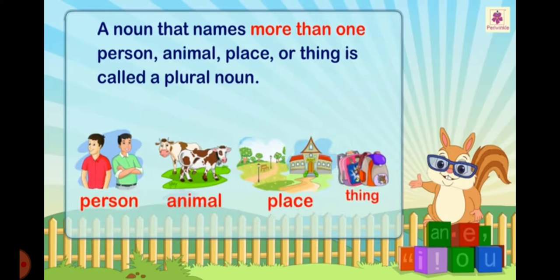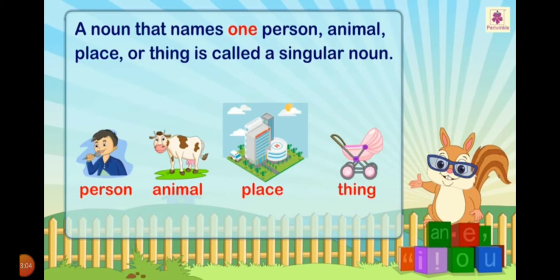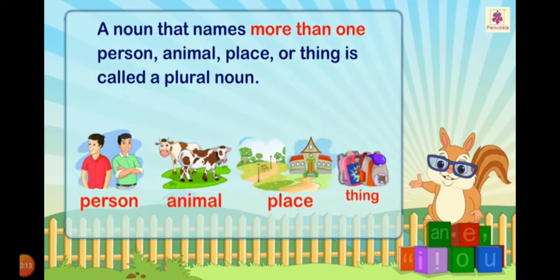Okay students? These are the definitions of singular and plural. One more time I am going to explain what is singular and plural. Listen carefully. A noun that names one person, animal, place or thing is called a singular noun. It means only one. And next is plural.